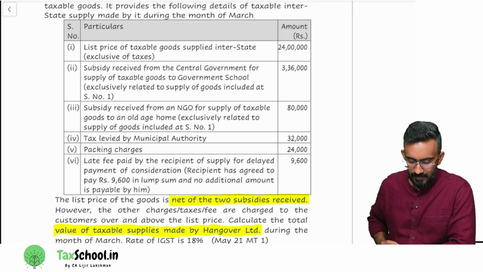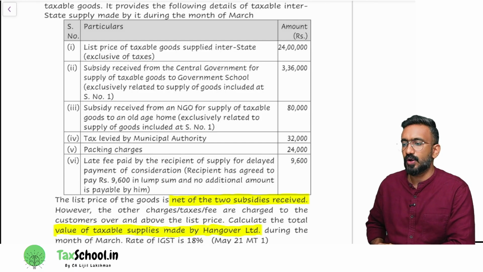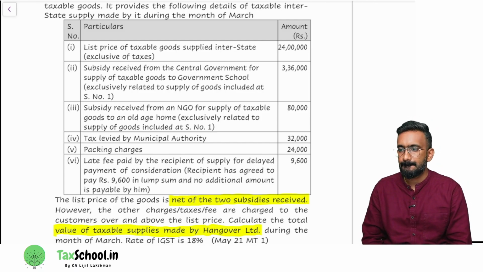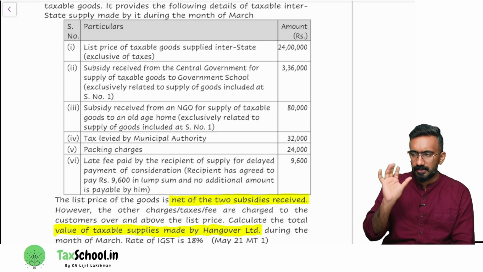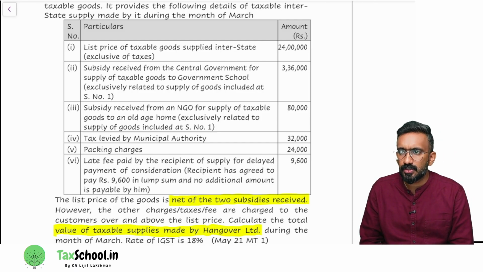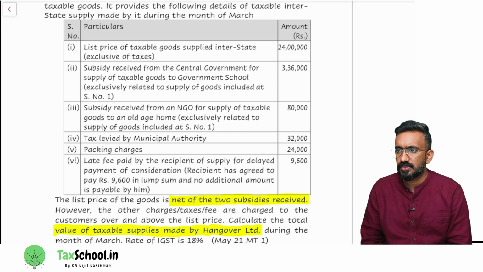This will be a heading. Computation of value of taxable supplies made by Hangover Limited for the month of March. For March you can write. The question is specifically asking you, so whatever you're computing will be from the question. Now how many columns in the table do you want to prepare? 2 columns are enough. Particulars and amount. Okay. So particulars and amount. That is your column structure.